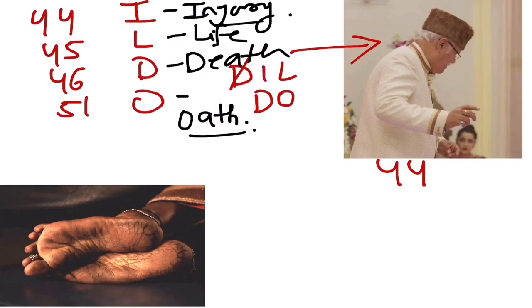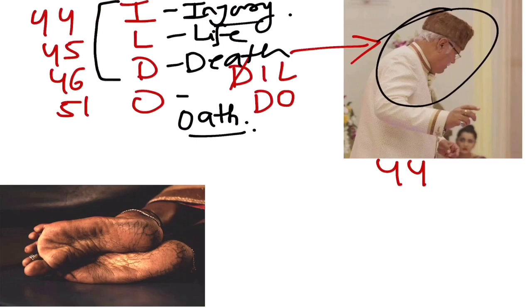Now there might be confusion that if you start from 44, now you can easily remember with this image, this is 44. So 44, 45, 46, why not 47? But you see, this ILD, injury, life and death, are almost similar things, means they are relatable. And then this oath, completely different, so it is not in a sequence, it is with a gap. So 44, 45, 46, 51. The man is telling the Chacha to give his heart, so dil do, omit the first word and then this is the sequence 44, 45, 46, 51, right?